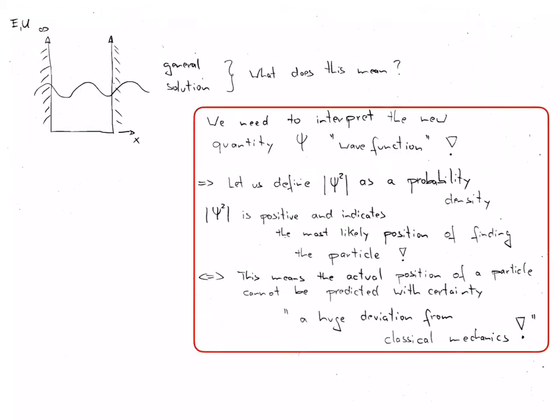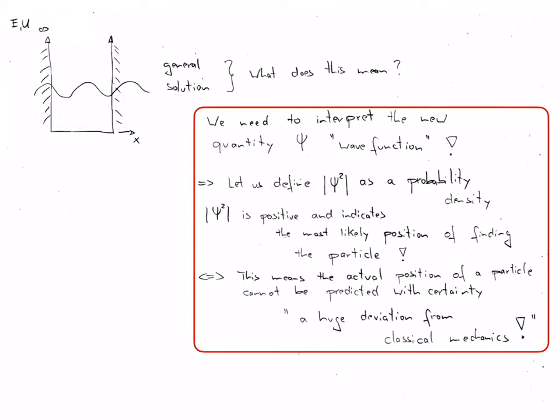Since the wave function cannot be directly measured, its interpretation was one of the big challenges in the development of quantum mechanics in the 1920s. Ultimately, the so-called Copenhagen interpretation succeeded in giving physical sense to the mathematical solutions of the Schrodinger equation.